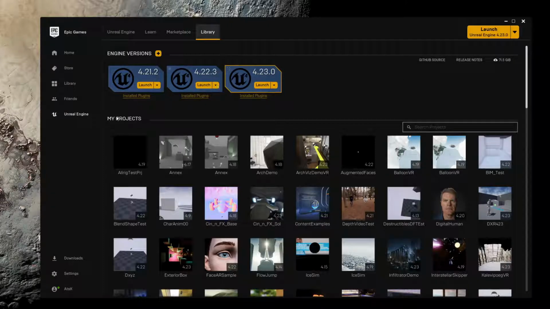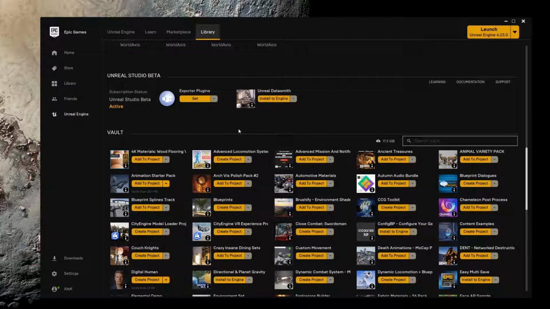Next up is the My Projects section. In here you will see all the projects Epic Games Launcher has found on your system. Under this, you will have the Unreal Studios section. We will not be covering this when it comes to this course. But this is a set of useful tools that you might want to use if you're dealing with architectural visualization projects or other CAD data that you might want to visualize in a real-time setting in Unreal Engine.